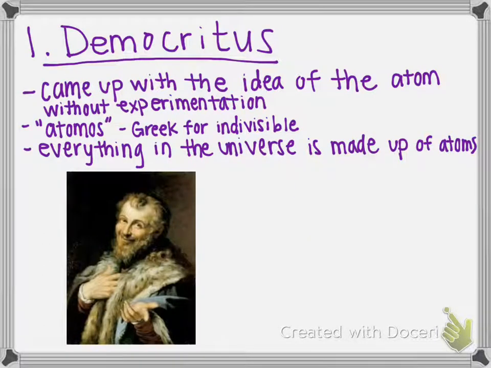So the first scientist who came up with this idea was Democritus, and he came up with the idea of the atom without experimentation. He just used logical thinking. The word atom comes from the Greek word atomos, which is Greek for indivisible, meaning that an atom is the smallest piece of matter. You can't divide it into smaller pieces. He also said that everything in the universe is made up of atoms. So his model, he just said that everything was made up of small atoms, and he didn't have anything more specific about it. So his model looked just like this.